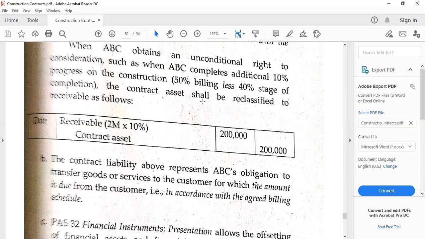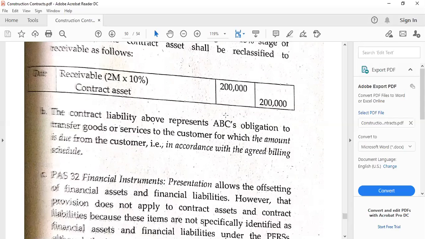So we are going to present them separately. But if they belong as stated in the problem, we are going to segregate them as it is. Then if same, we are going to combine or present the net amount, either an asset or liability, on the statement of financial position.